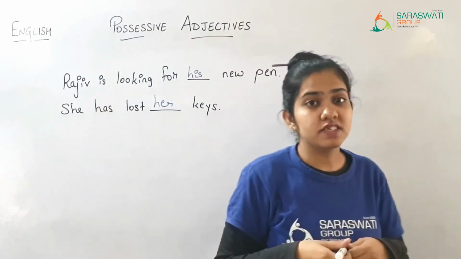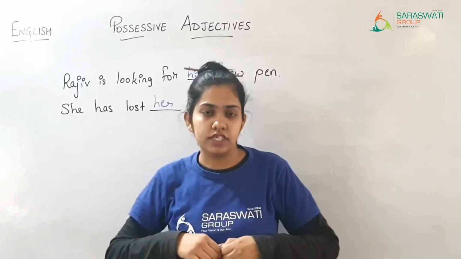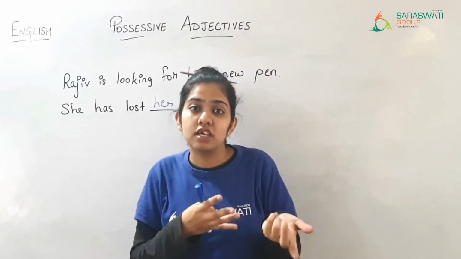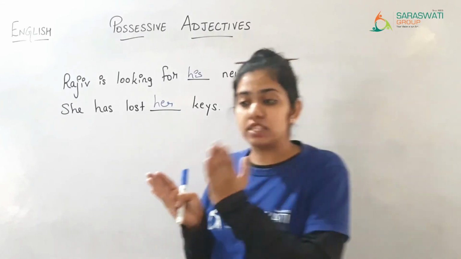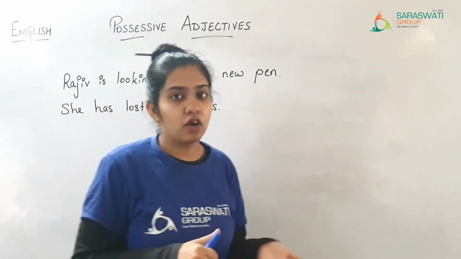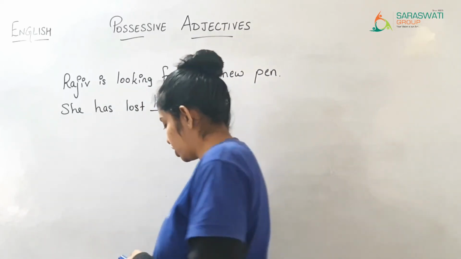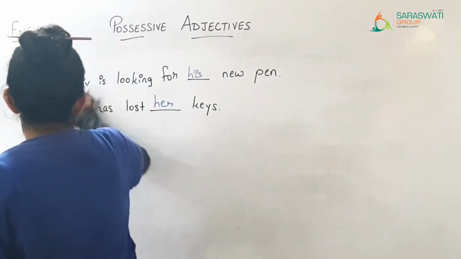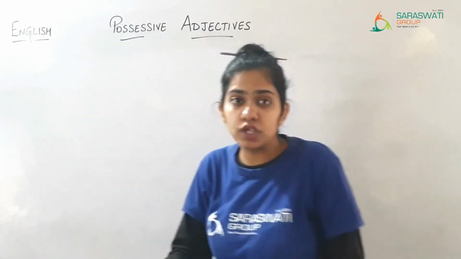Okay? In this way, you are supposed to solve the blanks if they are given, and you can make out a sentence, and if you are asked to identify whether that sentence has a possessive adjective or not, that also you can identify now, right? Now, the next question which we have is, now what else can we do in this?